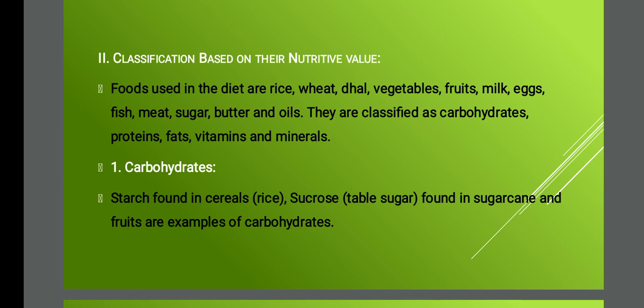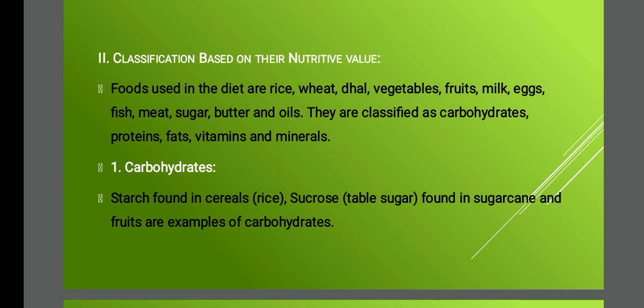So starch is found in cereals, and sugar, sucrose, which is nothing but table sugar, found in sugar cane, are good examples of carbohydrates. Okay, it's clear. I'll repeat. Starch is found in cereals. For example, rice, wheat, maize, barley, all come under cereals. Then sucrose is nothing but table sugar. We eat sugar, so that is sucrose, and that also comes under carbohydrates. And fruits, which we take, are converted into carbohydrate in our body.